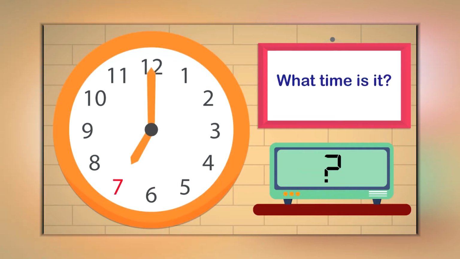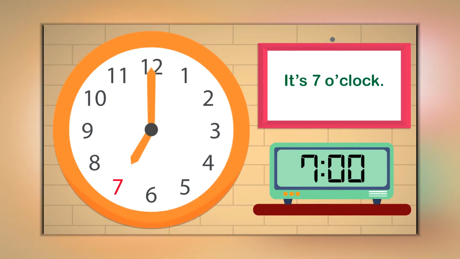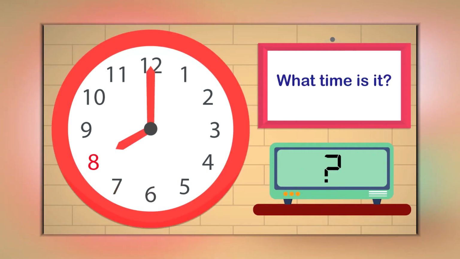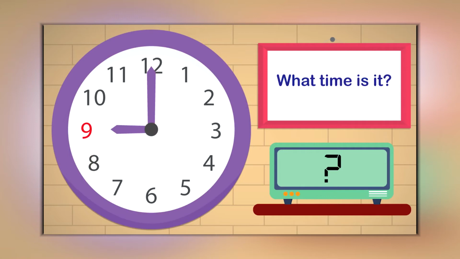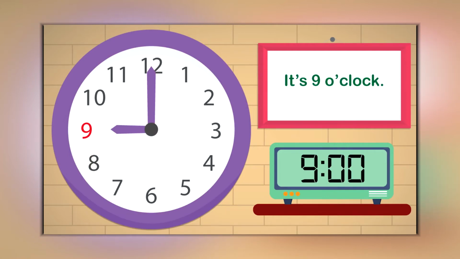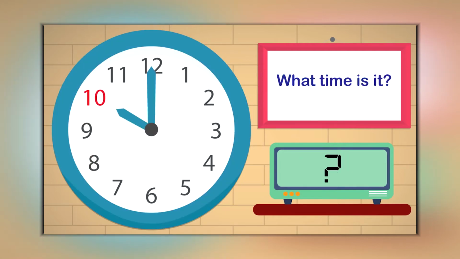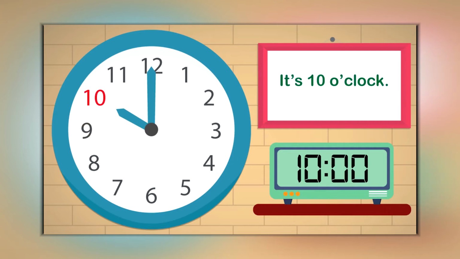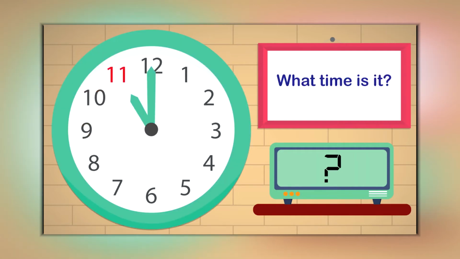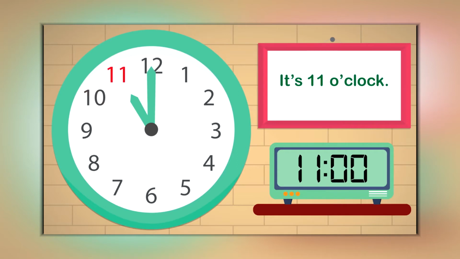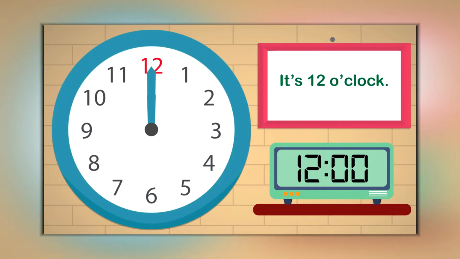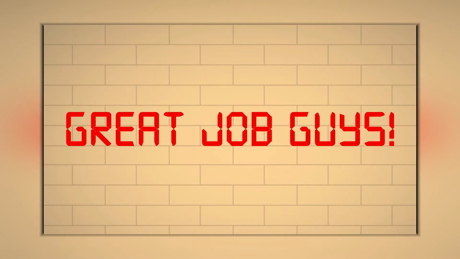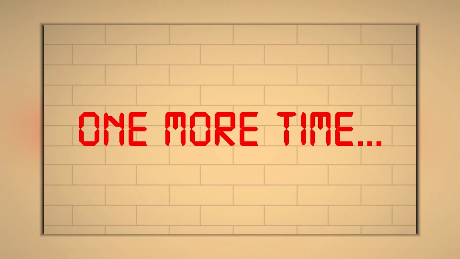It's 7 o'clock. It's 8 o'clock. It's 9 o'clock. It's 10 o'clock. It's 11 o'clock. It's 12 o'clock. Another great job, guys. One more time.